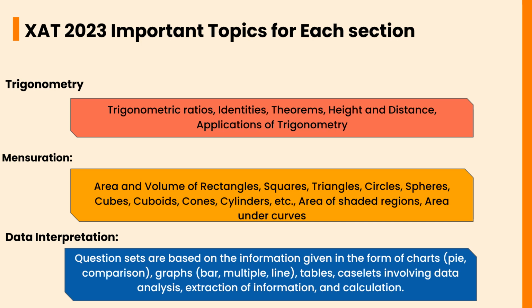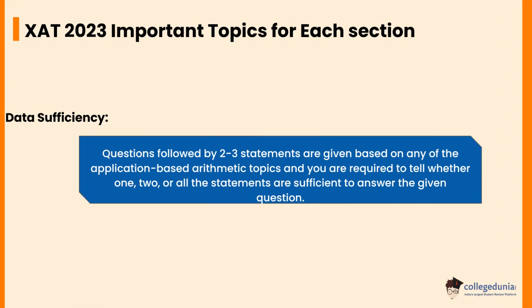In data interpretation, the question sets are based on the information given in the form of charts, pie charts, comparison graphs, bar graphs, multiple line graphs, tables, caselets involving data analysis, expression of information and calculation. In data sufficiency, the questions will be followed by 2-3 statements based on any of the application-based arithmetic topics, and you are required to tell whether 1, 2 or all statements are sufficient to answer the given question.